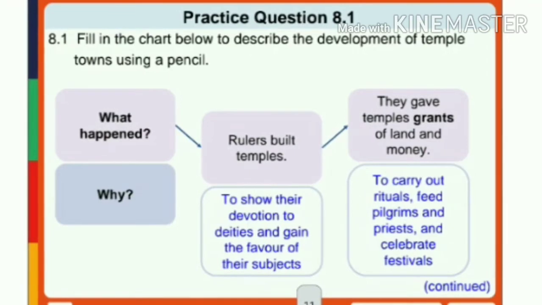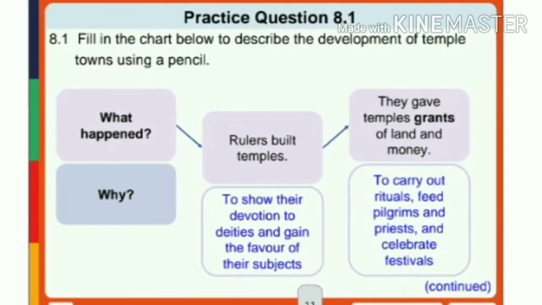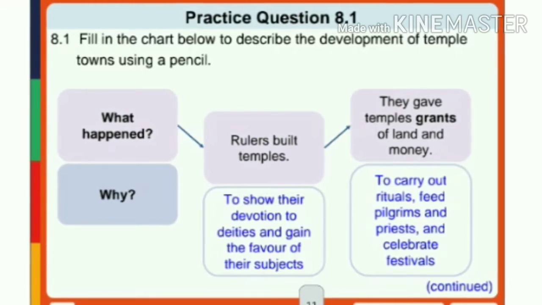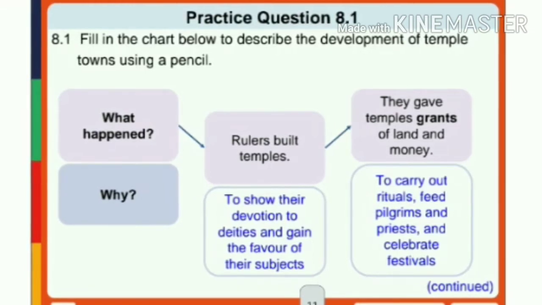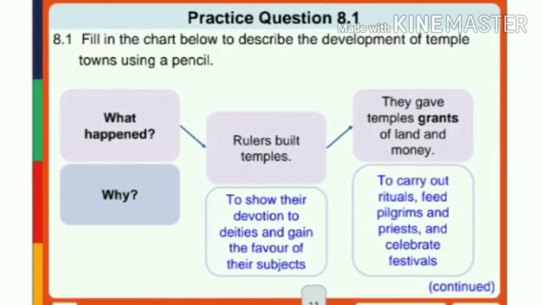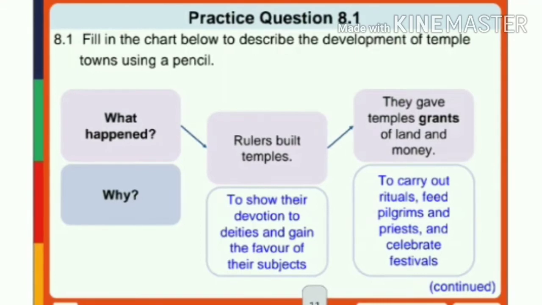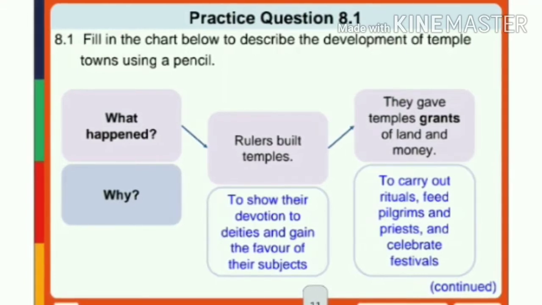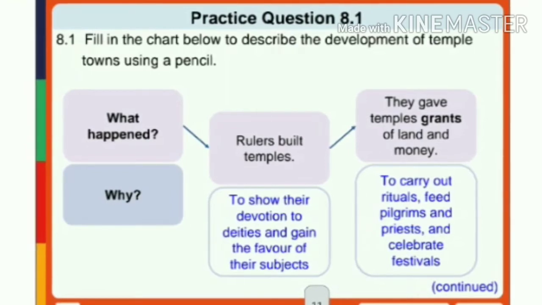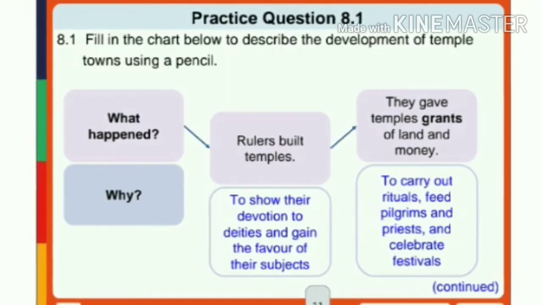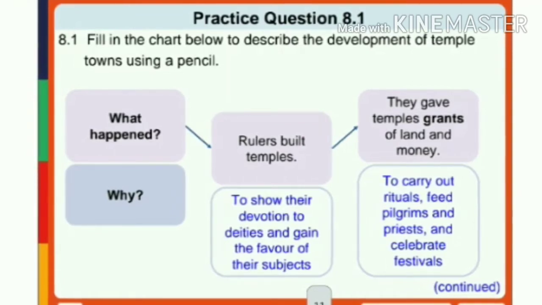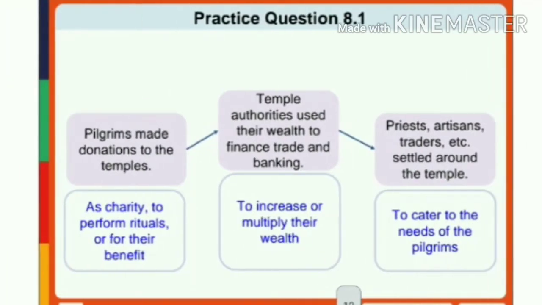Another reason the temples were built is that kings gave temples grants of land and money, to show their devotion to deities and gain the favor of their subjects, to carry out rituals, feed pilgrims and priests and celebrate festivals. It's obvious that if there is a festival we have to celebrate today, we go to the gurdwara, temples and all the other religious places.